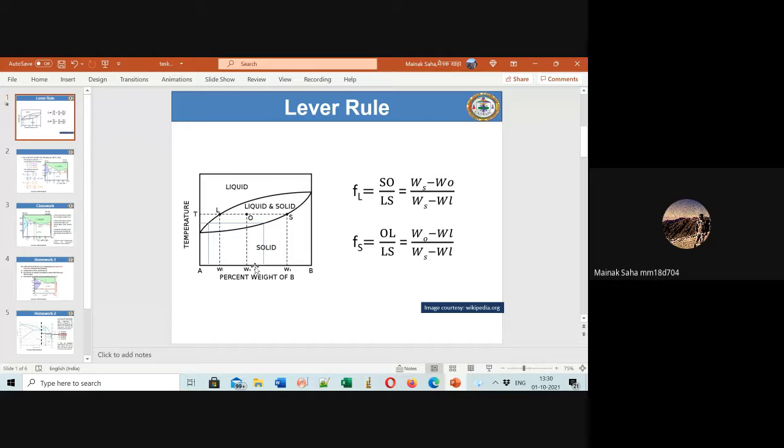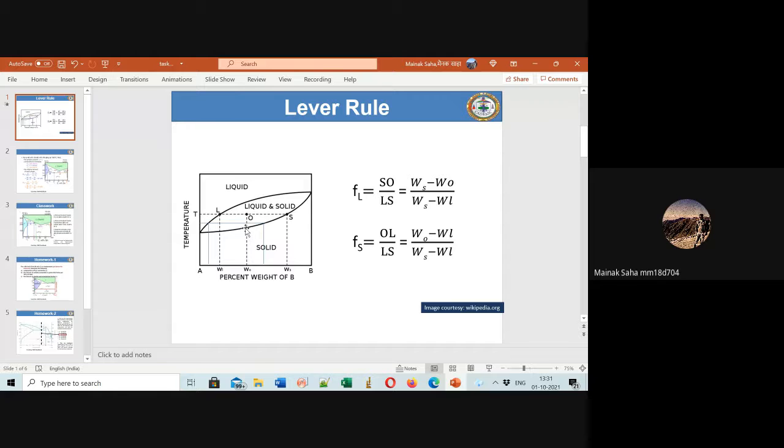For example, you cross this solidus temperature, and now this is your solid, where you have only a one-phase solid with O as the overall composition of the solid. Fine, I'm ready to understand that. But now you are telling me that you have a solid, but your phase diagram is showing that your solid composition is lower than the overall composition. Then people will laugh, right? It will be quite funny. It's not possible.